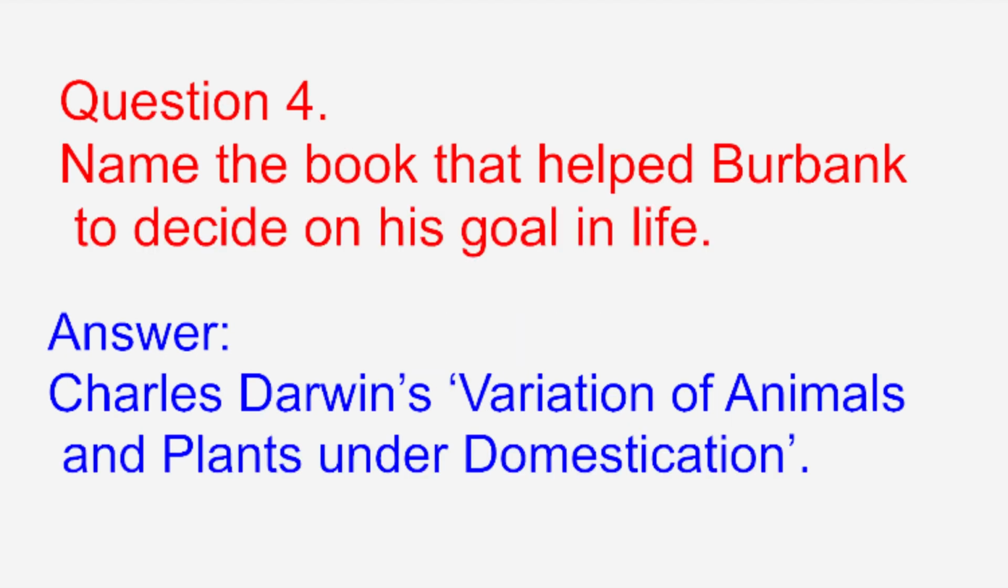Name the book that helped Burbank to decide on his goal in life. Answer. Charles Darwin's Variation of Animals and Plants Under Domestication.